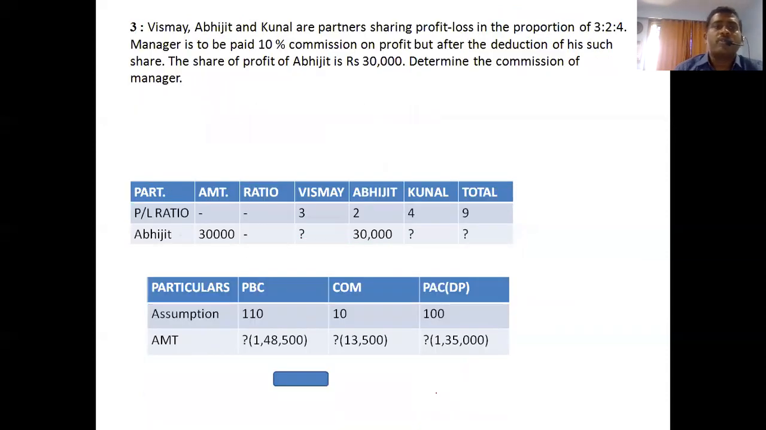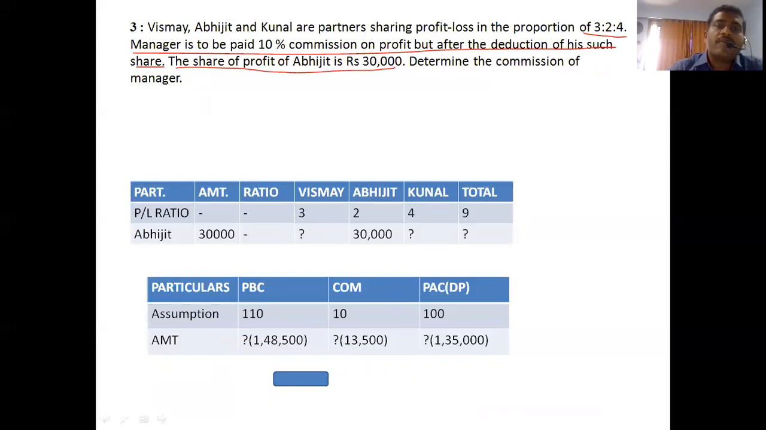So friends, the same question comes to you again. Vismay, Abhijit and Kunal are the partners sharing profit and loss. Now this time they clearly say profit and loss, this we have to consider. The manager is to be paid 10% commission on profit, but after deduction of such commission, the manager has to be given commission. The share of Abhijit is 30,000.